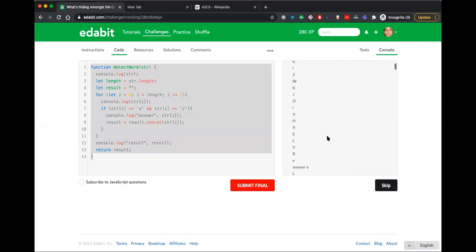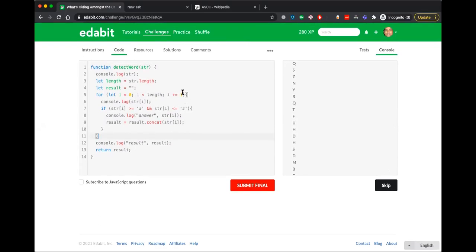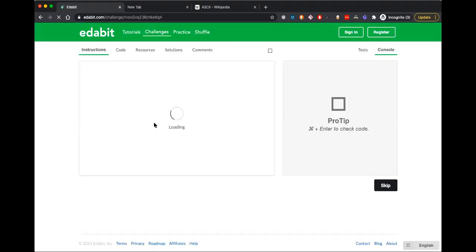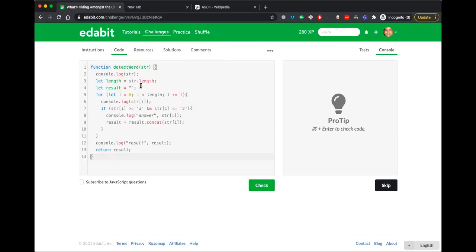Yeah, all test cases are passing. So I won't submit it. I will refresh this page again. I have copied the solution. I will remove the console.log statements and then show it to you again. So removing.